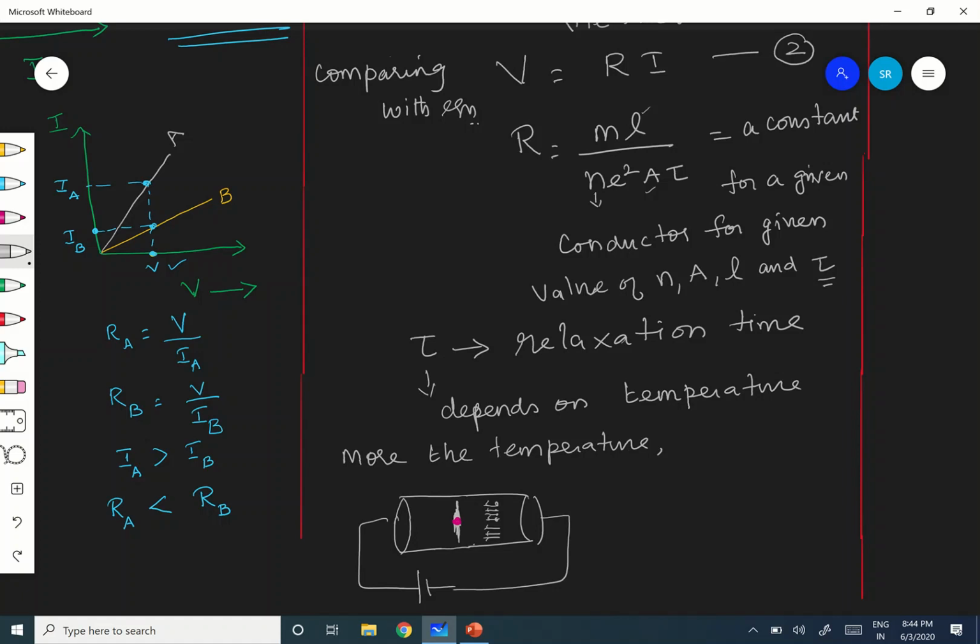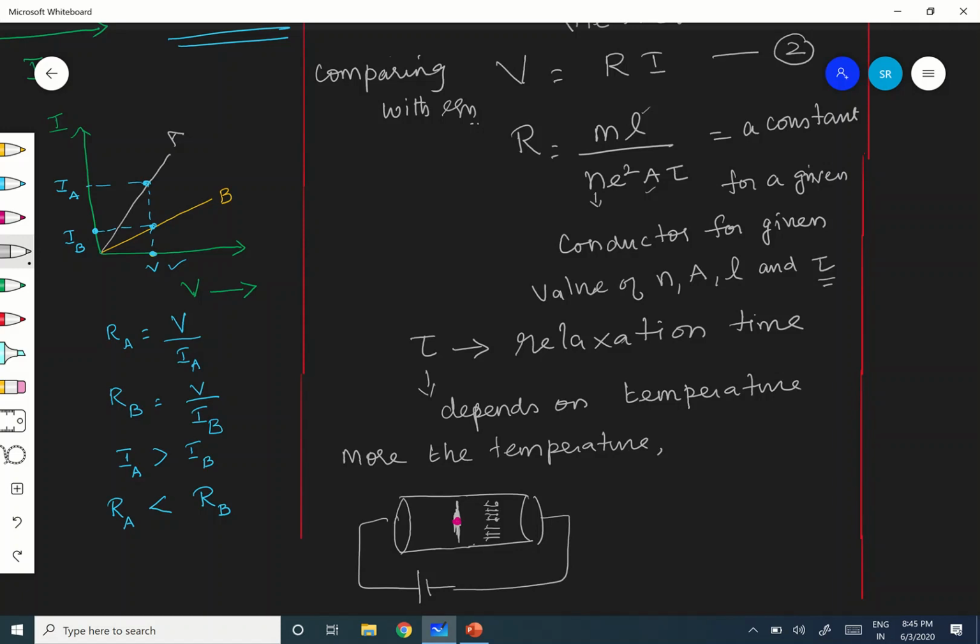Are you able to understand? So now, the cause of resistance here in the conductor is nothing but collision. Collision of what? Electrons with the ions. Because that gives hindrance. Every now and then the electron is undergoing collision.